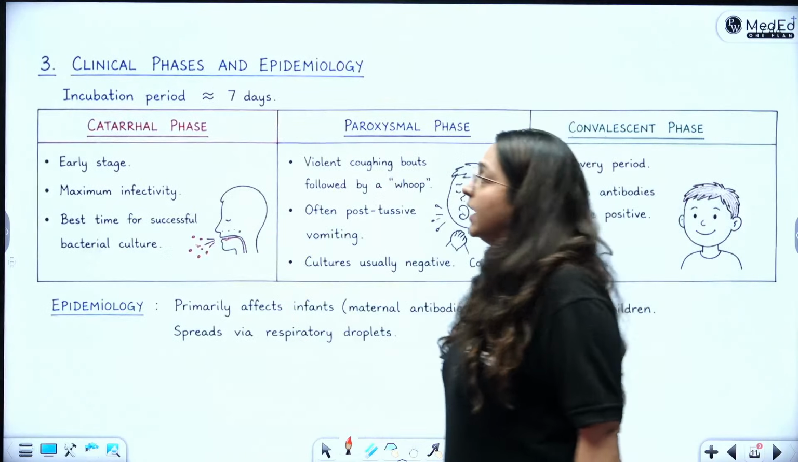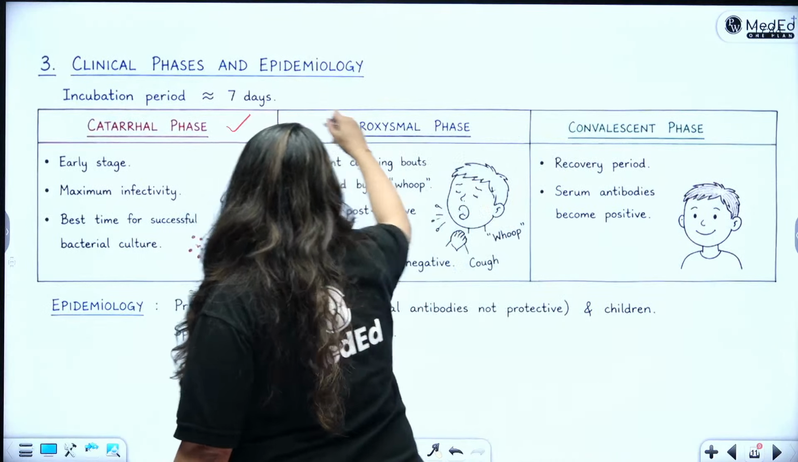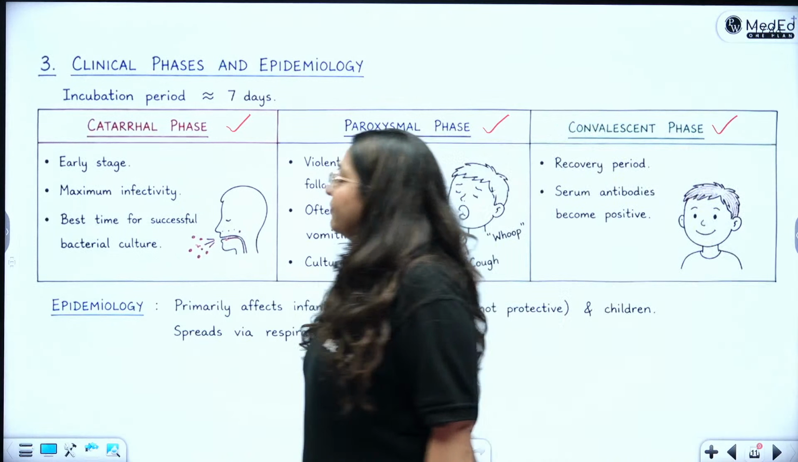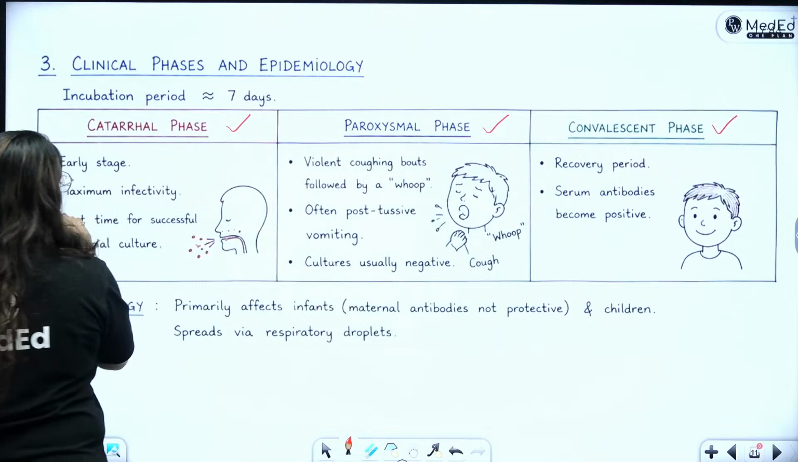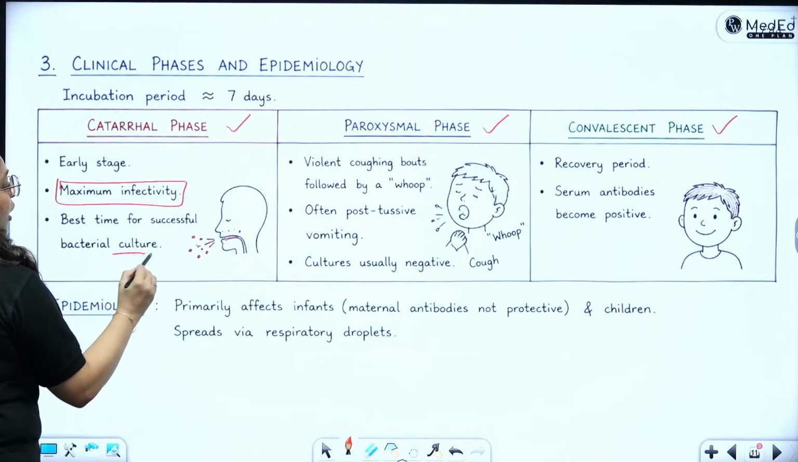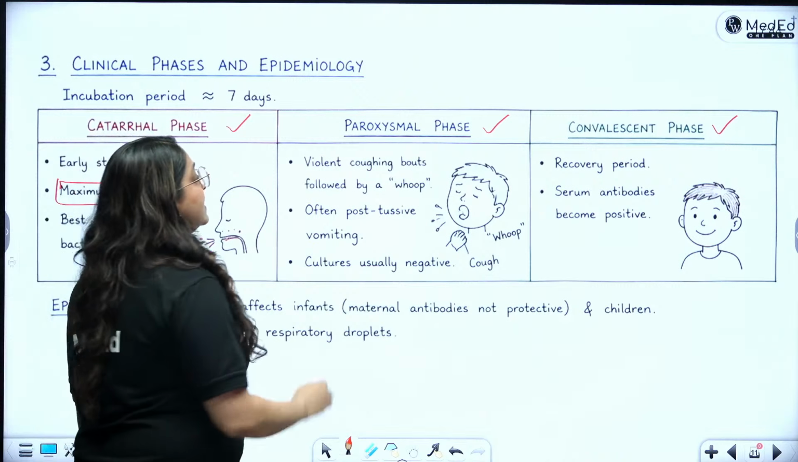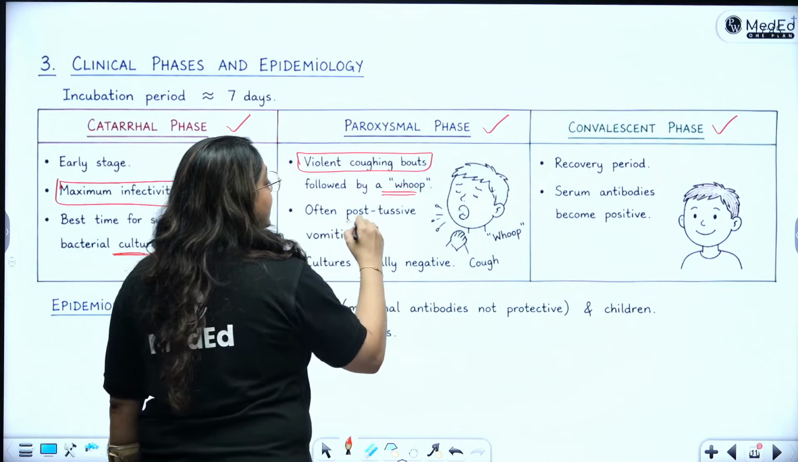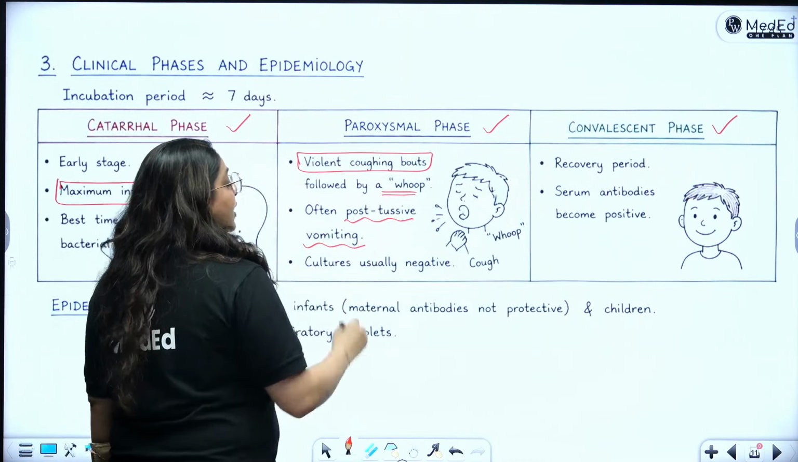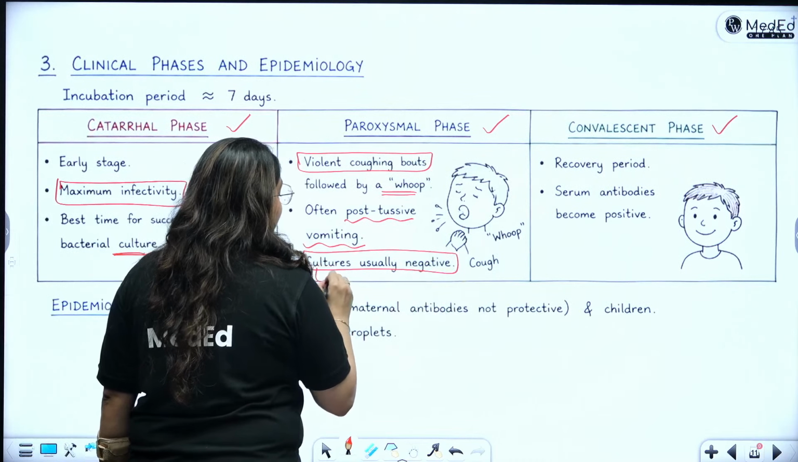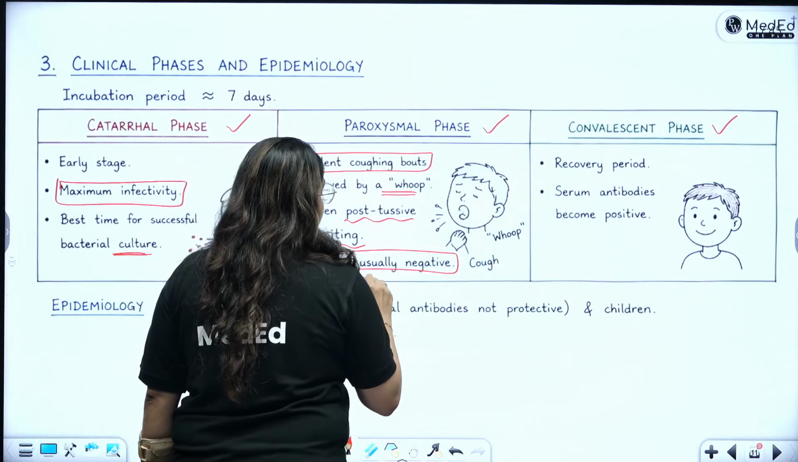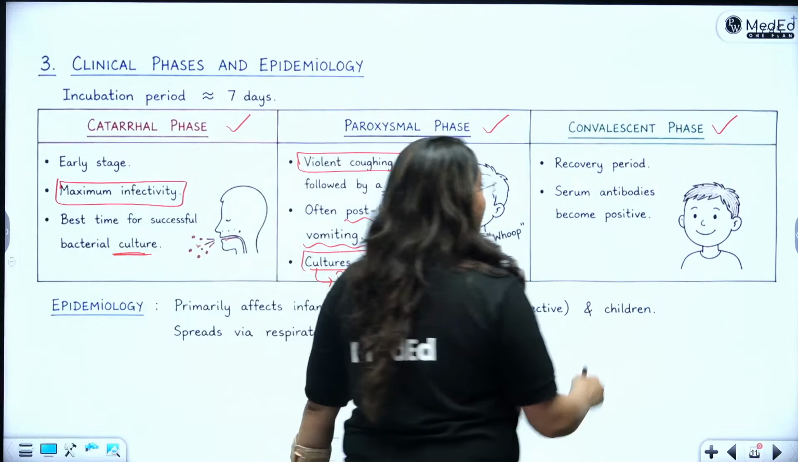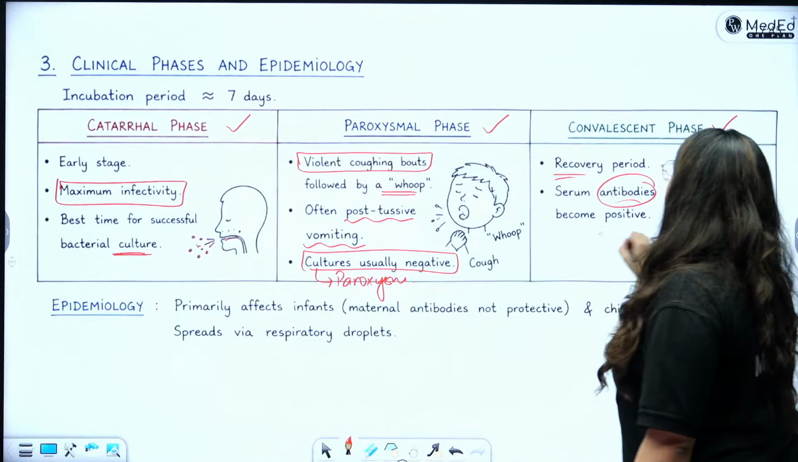Virulence factors done. Then clinical phases: the catarrhal phase, the paroxysmal phase, and the convalescent phase. What is the catarrhal phase? It is the early stage where there is maximum infectivity, and it is the best time for doing the culture. Paroxysmal is violent coughing bouts followed by a whoop sound, and there is post-tussive vomiting. Usually cultures are negative, and this is the paroxysm. That is why it is called as paroxysmal cough. Convalescent is the recovery period. Here the antibodies are going to be positive.